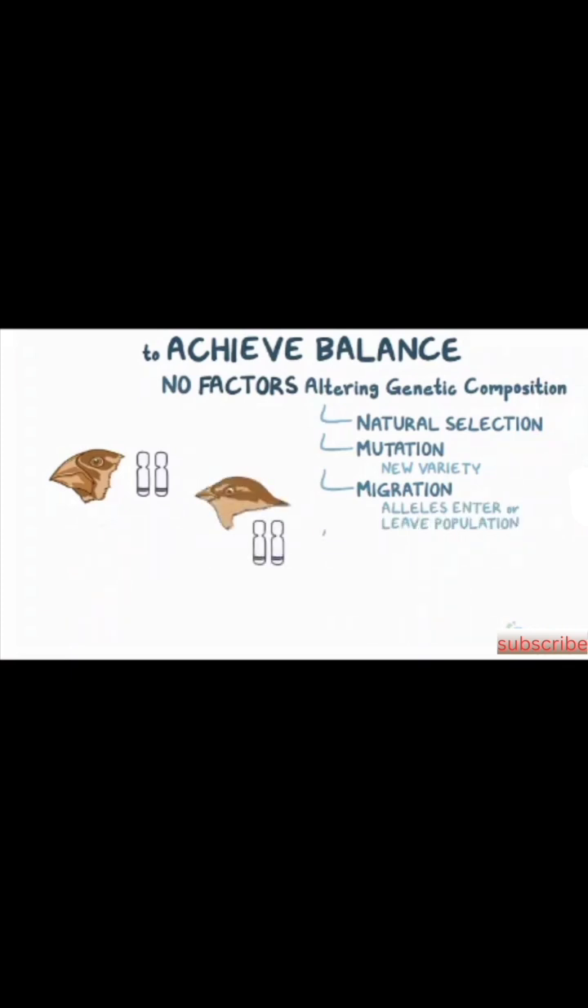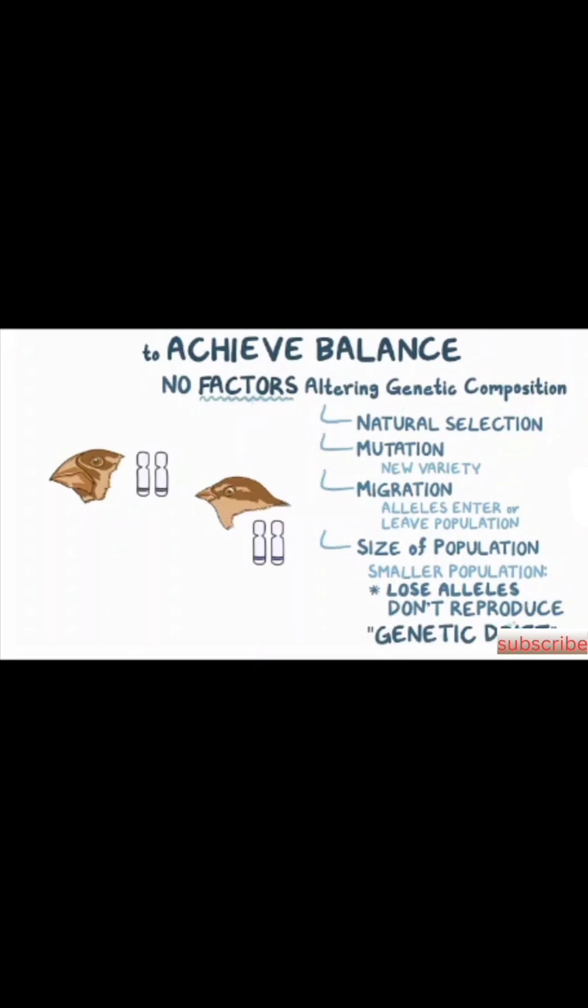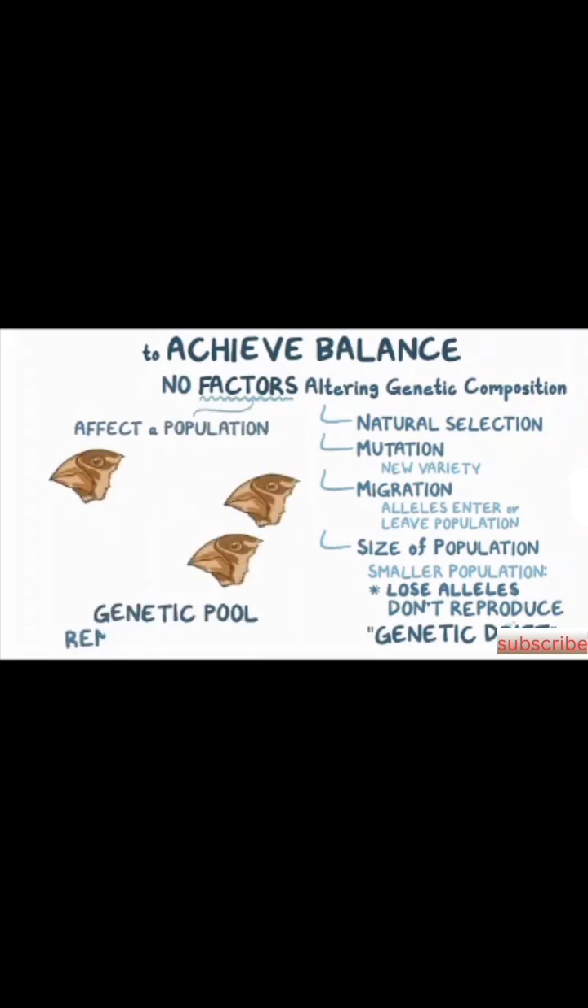Finally, a determining factor is the size of the population. A smaller lot has a greater risk of losing alleles from one generation to the next because some organisms don't get to reproduce. This process is called genetic drift. If none of these factors affect a population, the genetic pool remains constant.